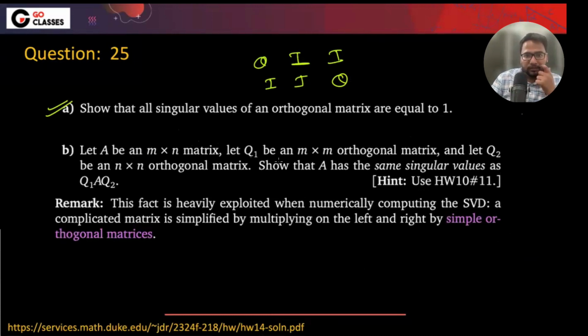Let A be this matrix, and Q1 be M cross M orthogonal and Q2 be N cross N orthogonal.